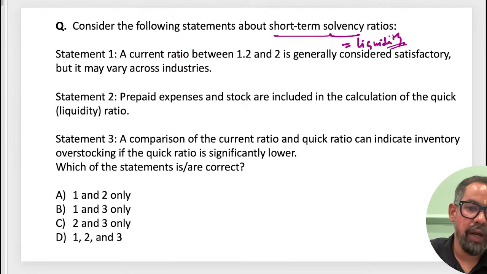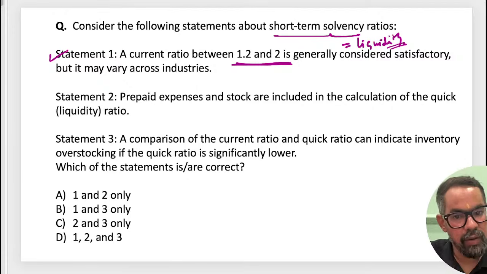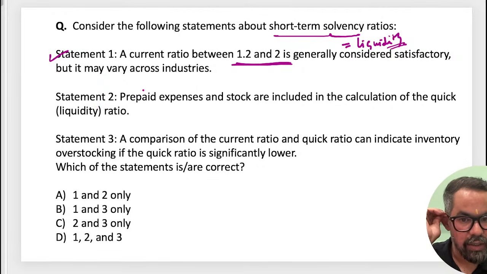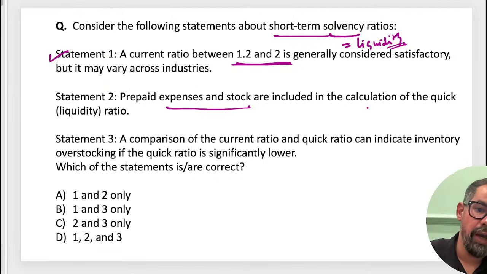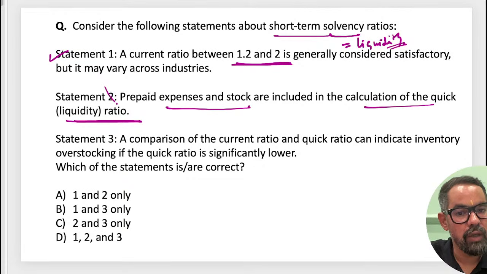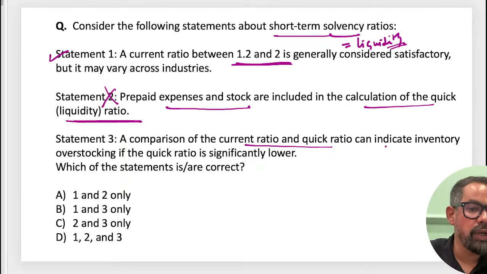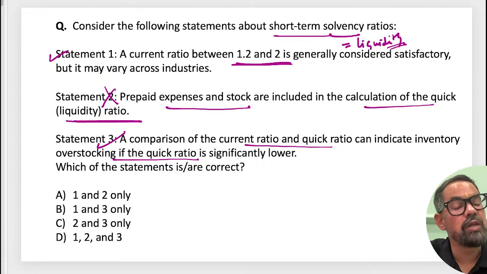A current ratio between 1.2 to 2 is generally satisfactory, right? The second one: prepaid expenses and stock are included in the calculation of the liquidity quick ratio. No, we just talked about this. A comparison of quick ratio and current ratio can indicate inventory overstock. Yes, this is true. Why is statement 3 true?